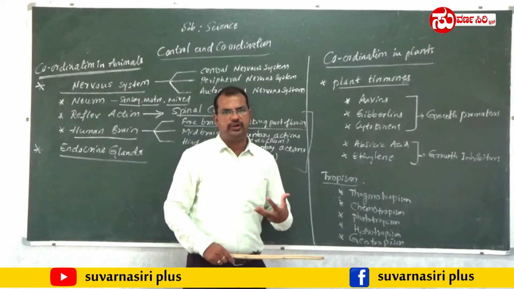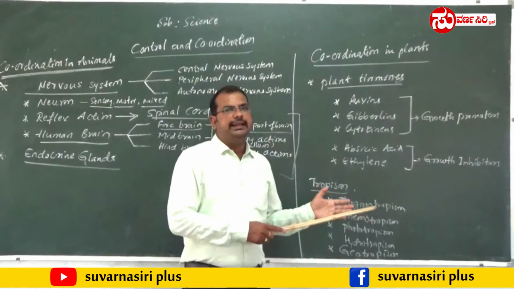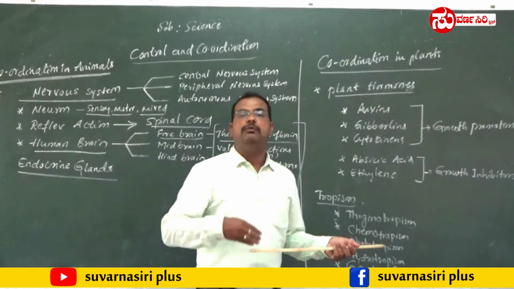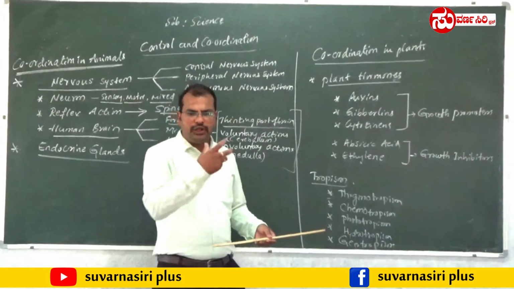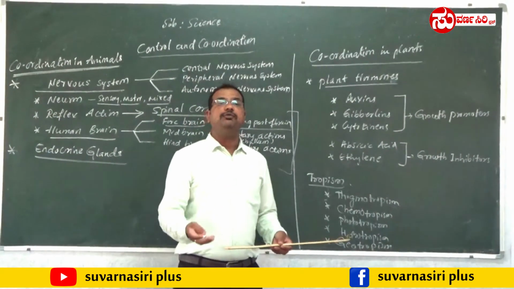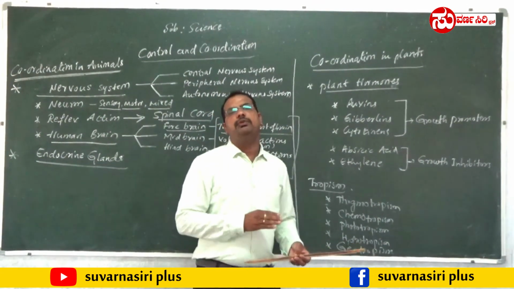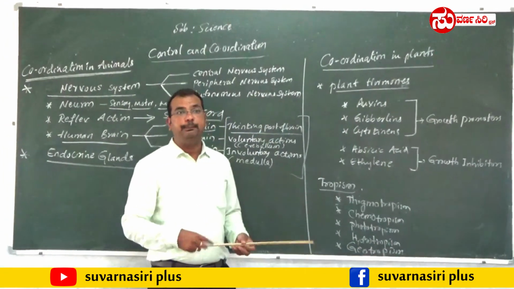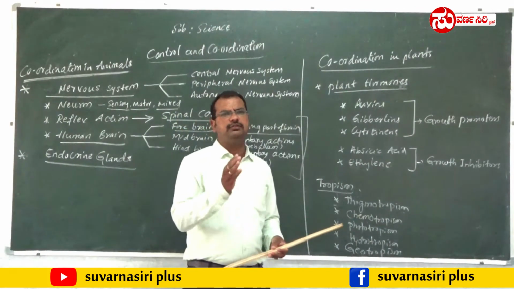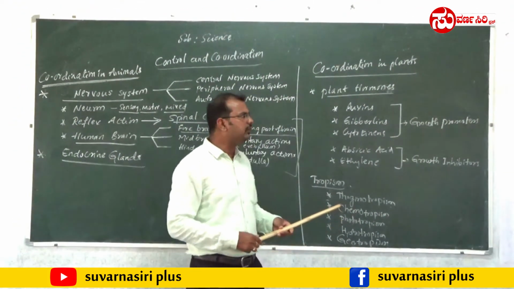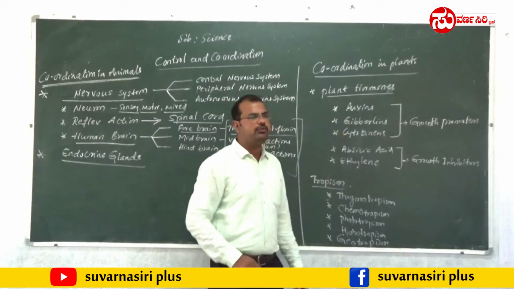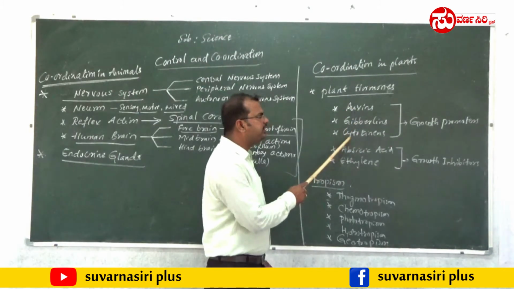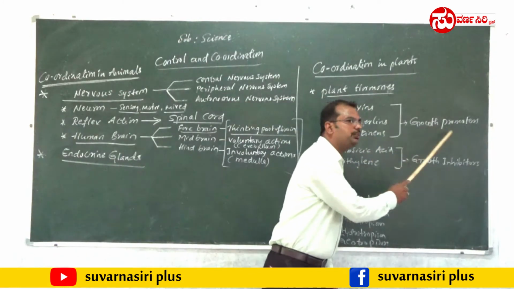How do they help in the plant body? These hormones help in growth and development. For example, flowering in plants, falling of leaves, unseasonal falling of fruits or leaves, cell division, parthenocarpy, all these functions are done with the help of these hormones. Among these, auxins, gibberellins and cytokinins are called growth promoters.